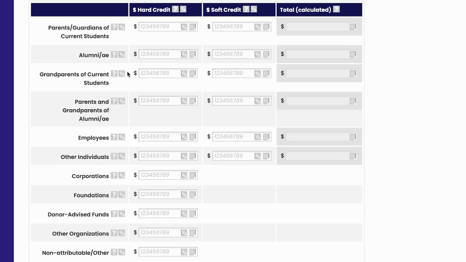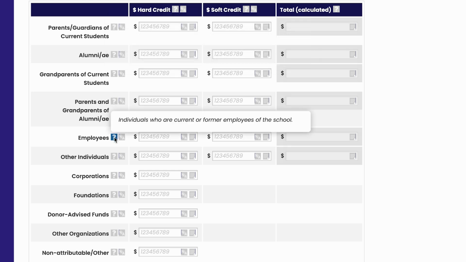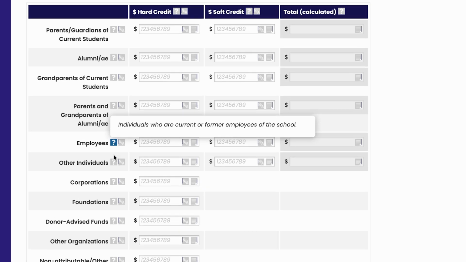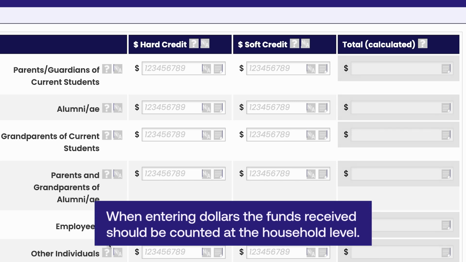A couple to note are alumni, defined as graduates of the school and others with a prior academic relationship, and employees, defined as individuals who are current or former employees of the school. Notice that you may enter both hard and soft credits for dollars and donors. When entering dollars, the funds received should be counted at the household level.